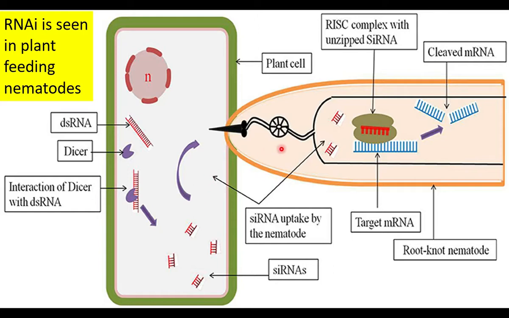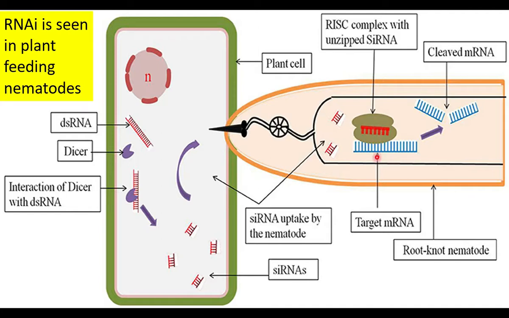When the nematode eats the root of the plant cells, the siRNAs enter the digestive system. The interesting thing is that the siRNAs pass through the wall of the digestive system and enter the body of the nematode. Inside the nematode, the RISC complex is unzipped. The RISC complex opens, and siRNA becomes single stranded.